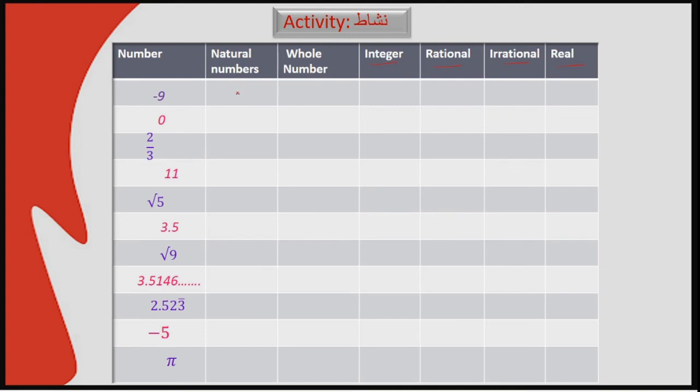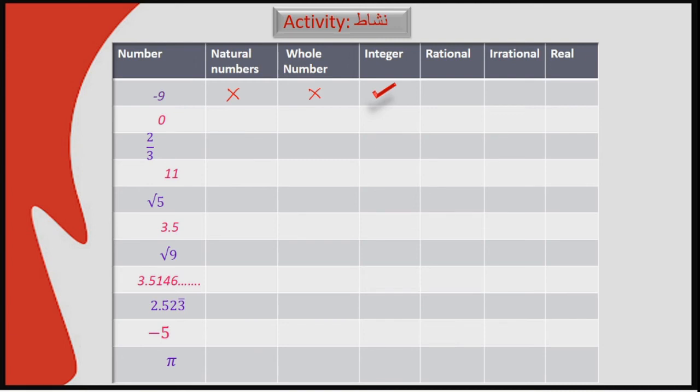No, you are right. Does it belong to whole numbers? No, it does not. Does it belong to integers? Yes, you are right.